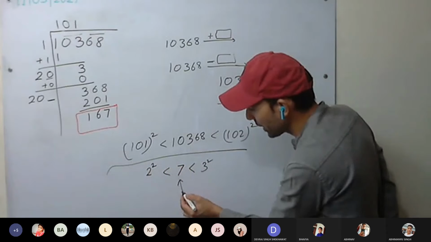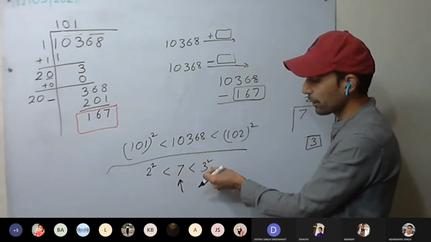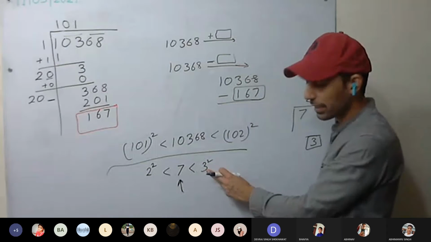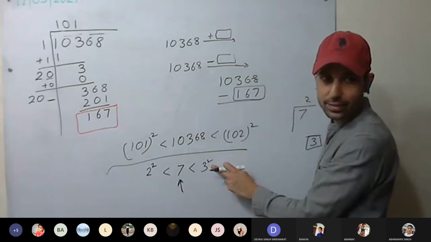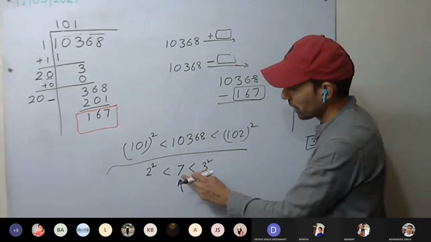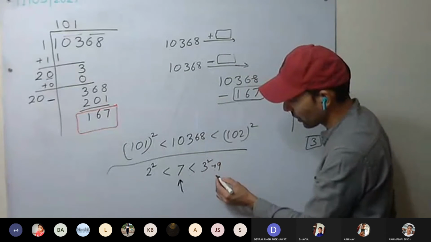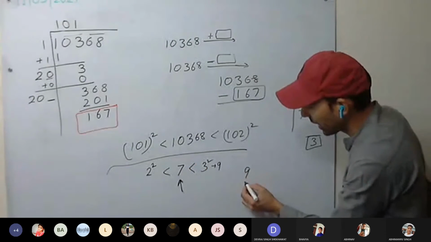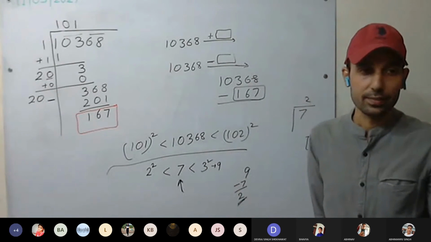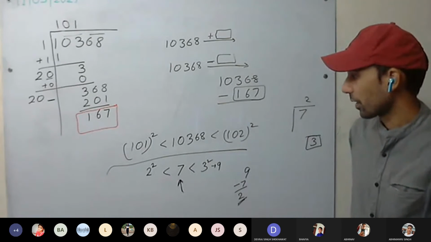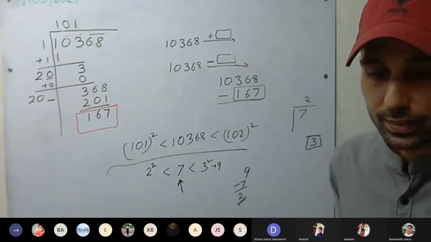Now what must we add to it so that it becomes a perfect square? As we are adding, it will be the perfect square of the nearest next number. We got 2 square; next will be 3 square. So if we add something to it, it will become 9. Yes or no? So what have we added? 9 minus 7, that is 2, we have added. Understood this one?